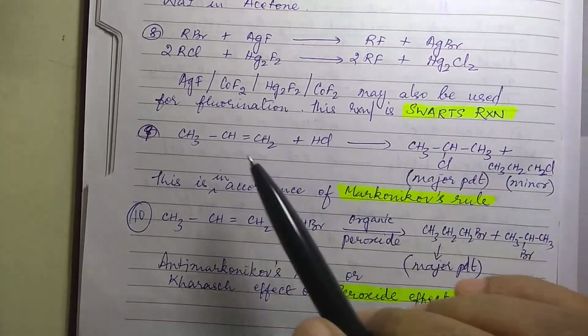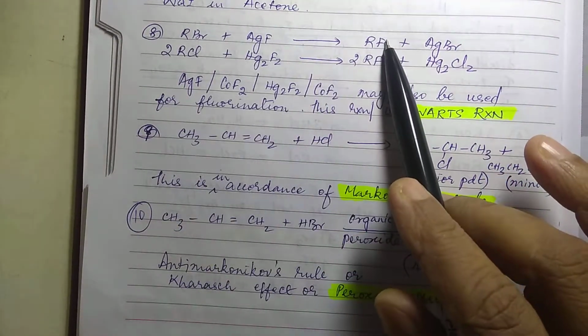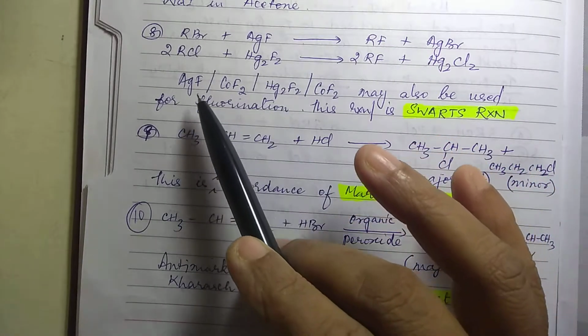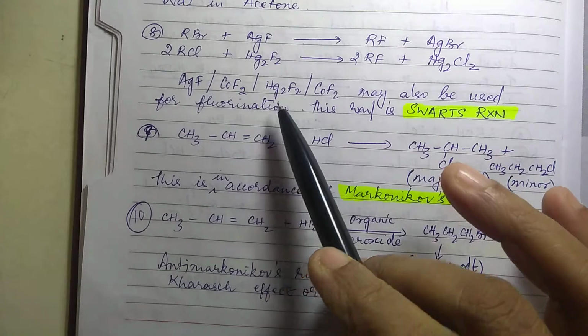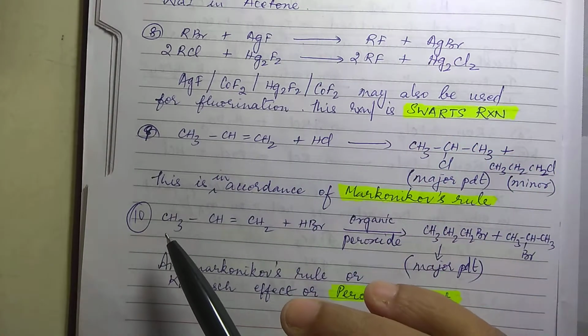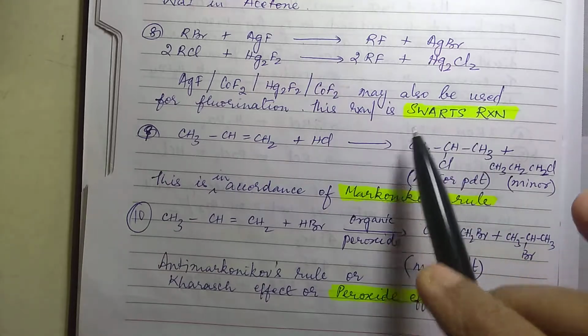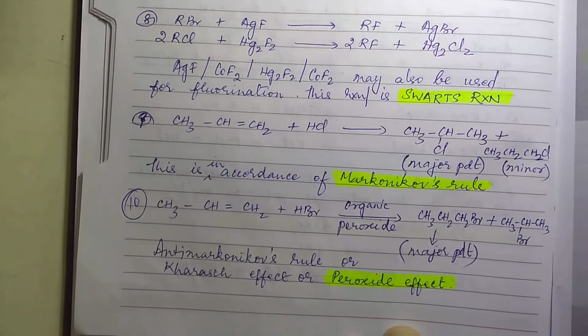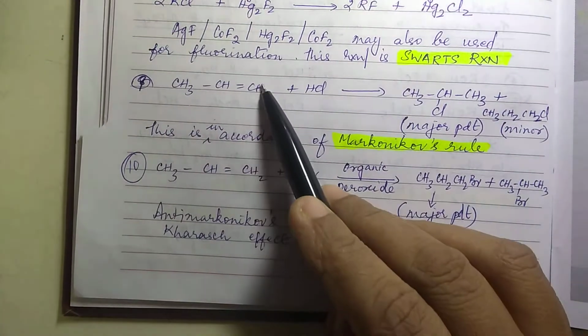Then RF can be prepared by using certain fluorinating agents such as AgF, CoF2 or Hg2F2, anything you may use for fluorination, and this is called the Swarts reaction, right? Then you can also prepare it from alkenes.